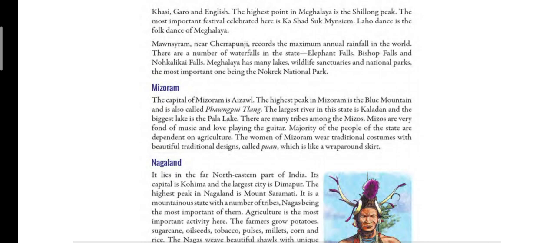Next, children, the largest river of Mizoram is Kaladan River, and the biggest lake of Mizoram is Pala Lake. So, which is the largest river? Kaladan. And which is the biggest lake? Pala Lake. Then, children, people of Mizoram are known as Mizos. So, they are known by the name Mizos.